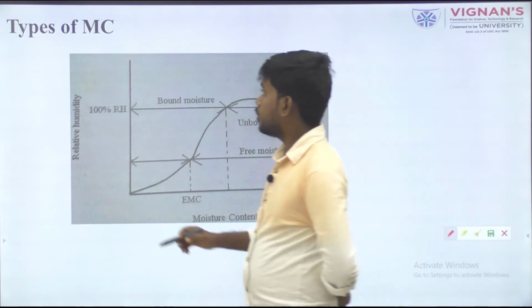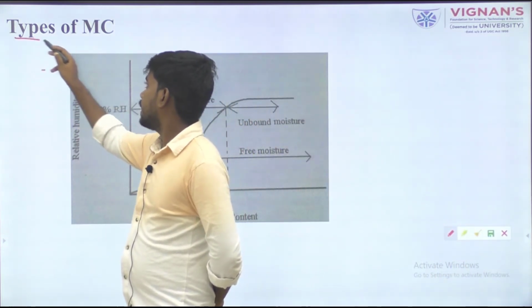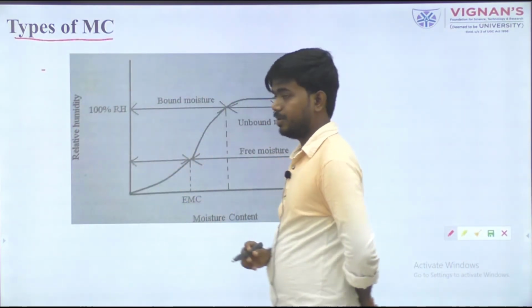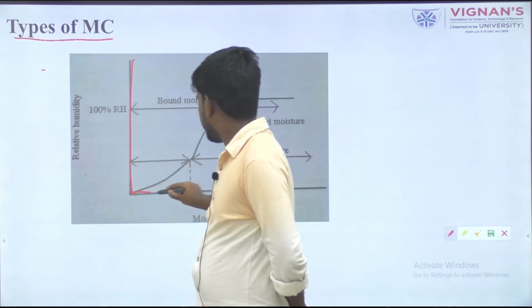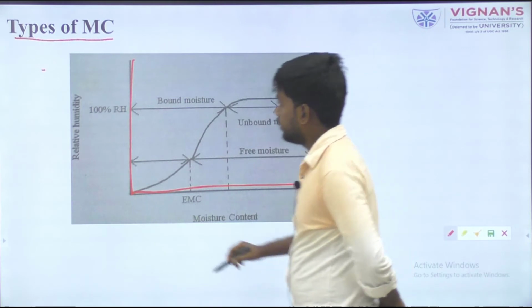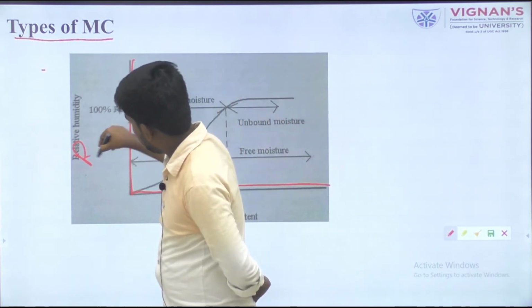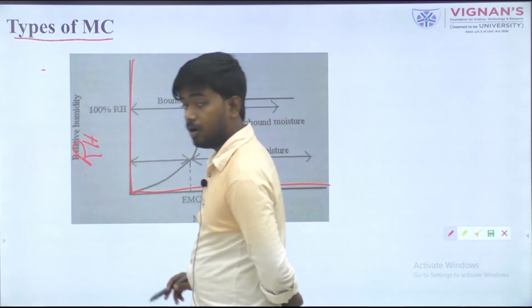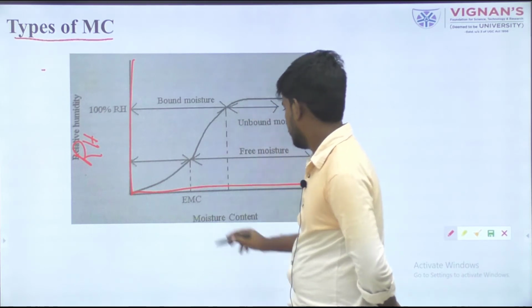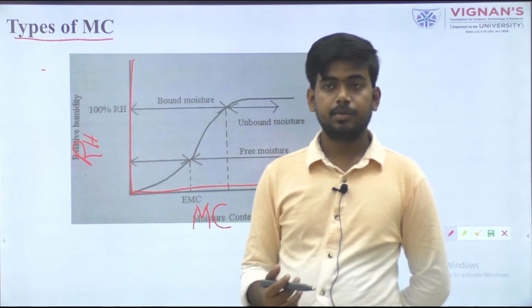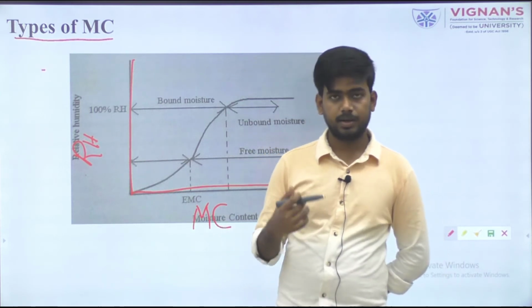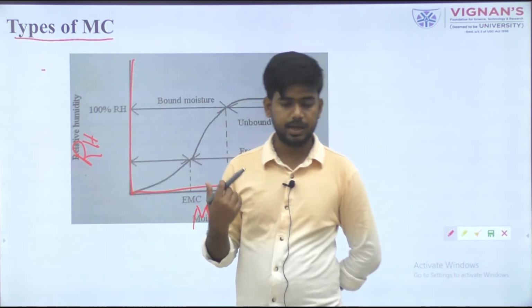So let's talk about the different types of moisture content available in food material. We plot graphs between relative humidity, or RH, and moisture content. Relative humidity means the amount of water present in dry air.